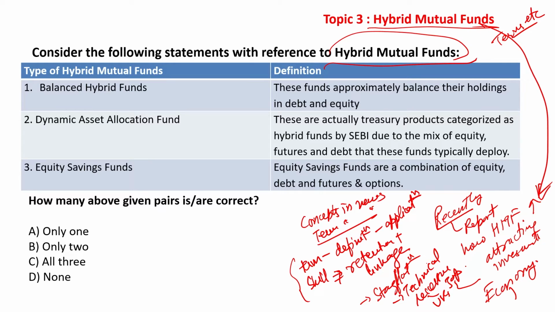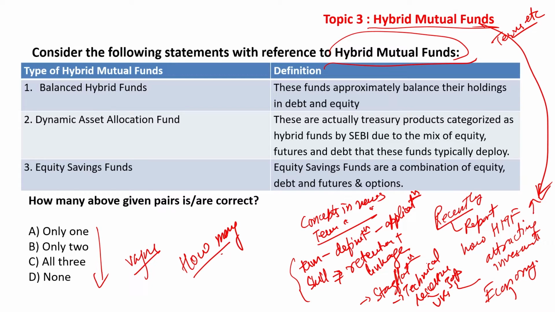There are various types of hybrid mutual funds and the definitions are given. And we are asked, the formatting is again vague. You are not asked whether 1, 2 or 3 are respectively correctly matched. It asks how many.